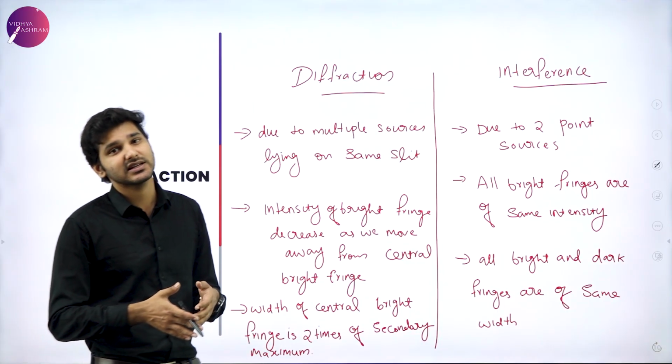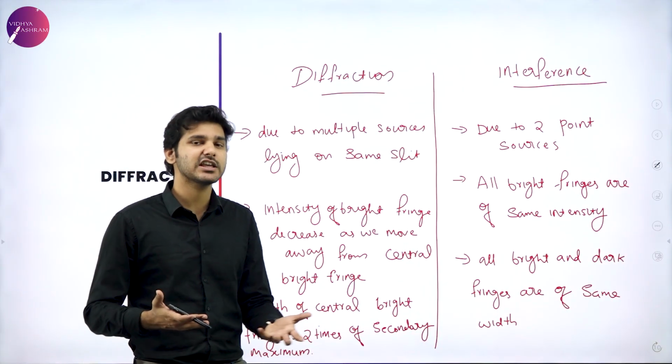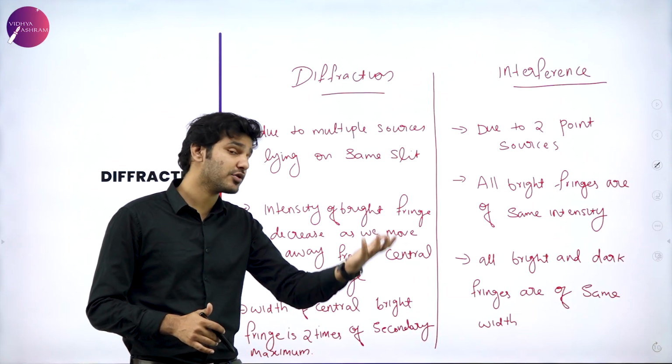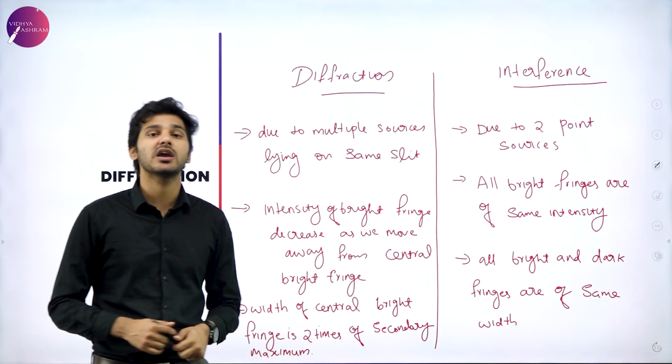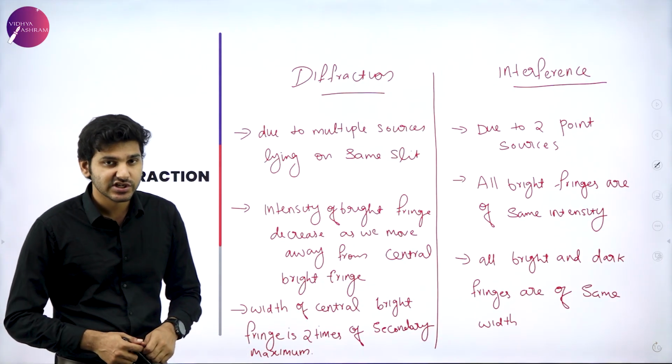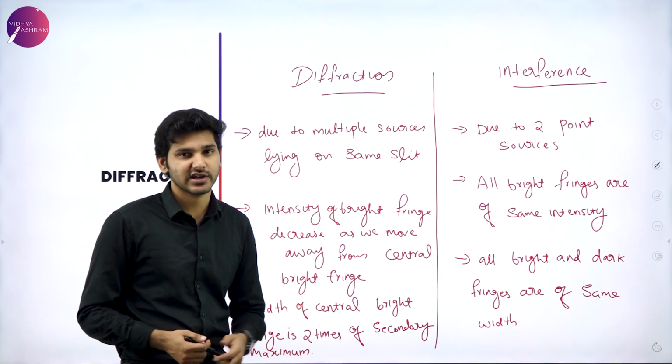But again, basically they are very similar and very hard to differentiate. And if you can differentiate them, this would be a very good way to tell interference and diffraction apart.